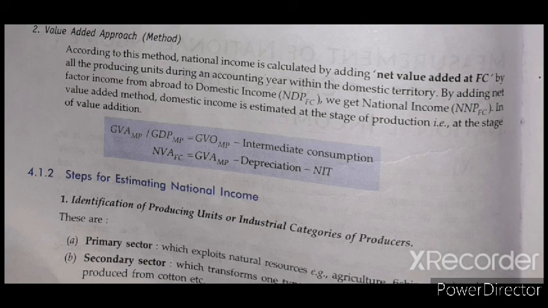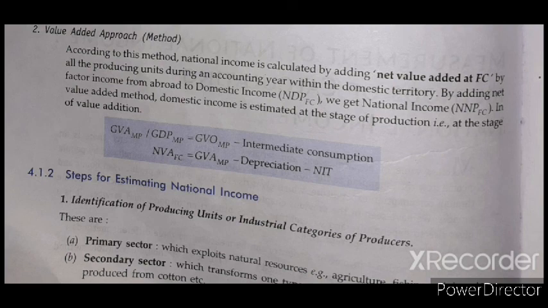Domestic income, as I have already told, is NDP at factor cost. Whenever we have to calculate NNP at factor cost, what do we have to add? We have to add NFIA, net factor income from abroad, so that we calculate the value of NNP at factor cost, that means national income.